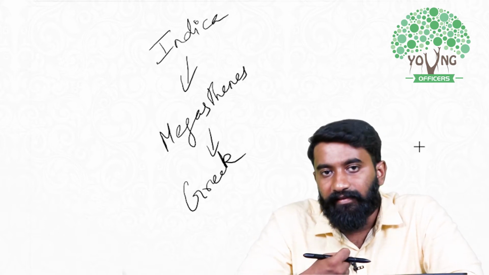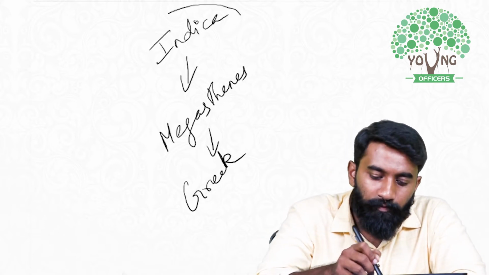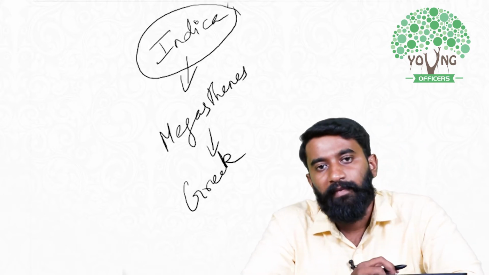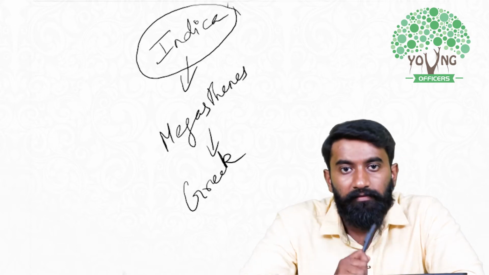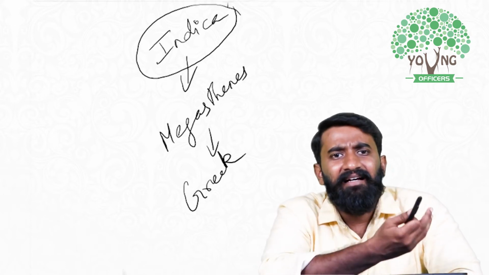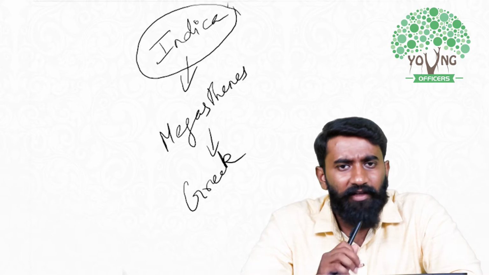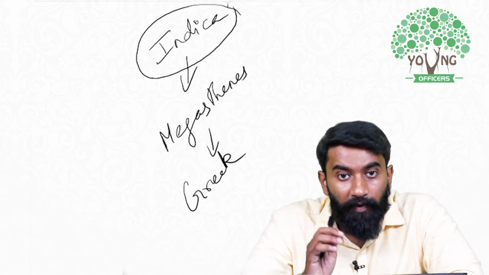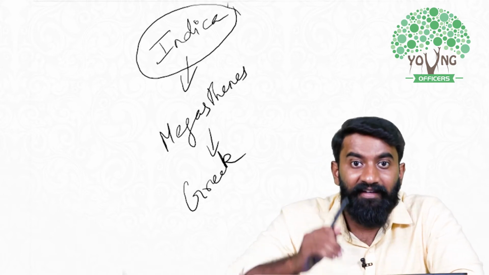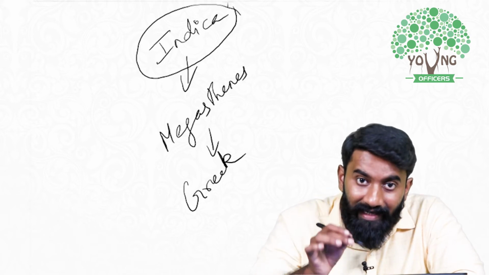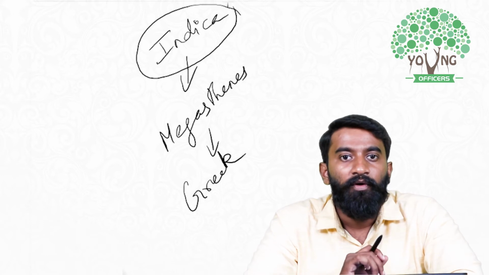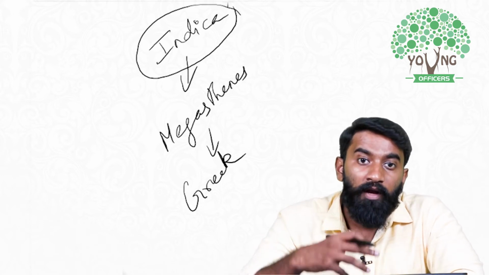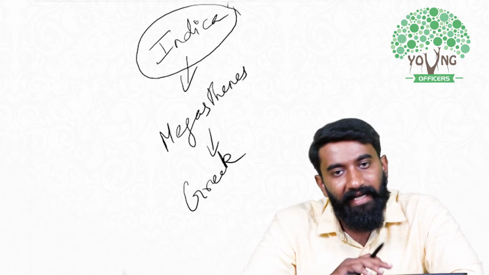Now in this book Indica, he writes about India. How can this Greek write about India? That's a question that we might get. It is because he came to India, he visited India, he stayed here and he observed all of India and wrote about it. So from Megasthenes' book also we get information about Indian society.